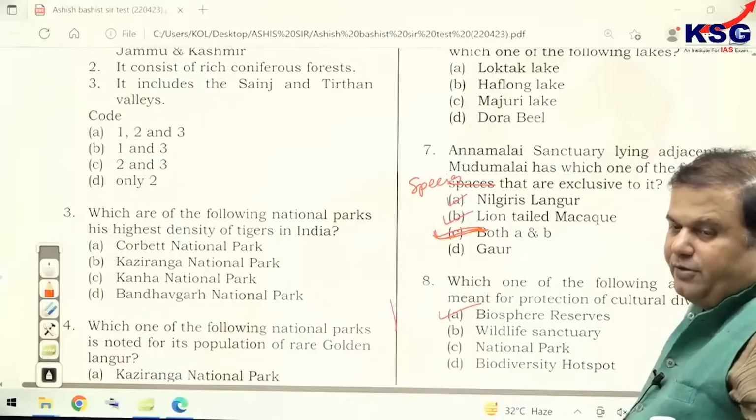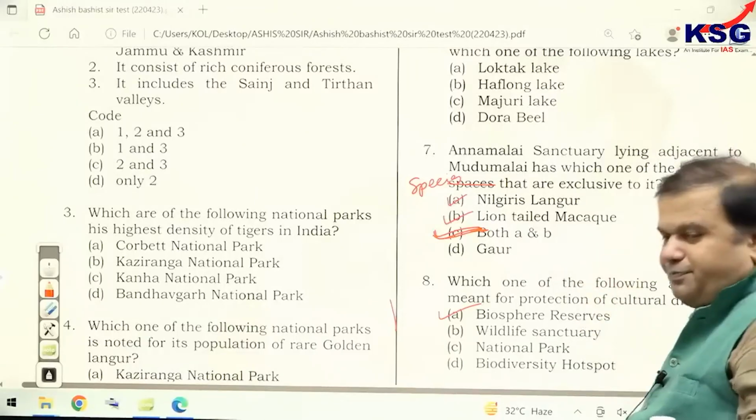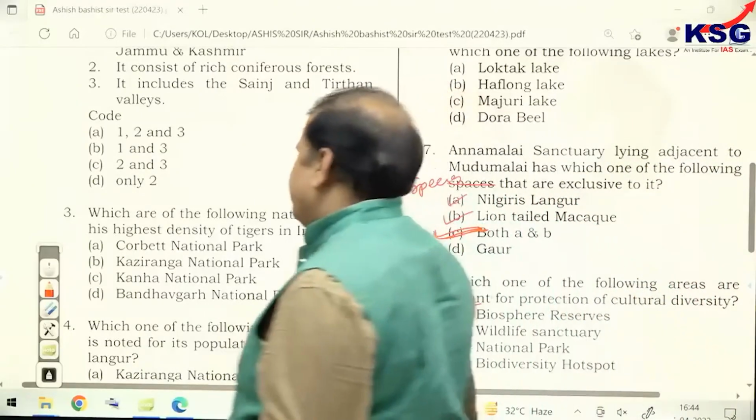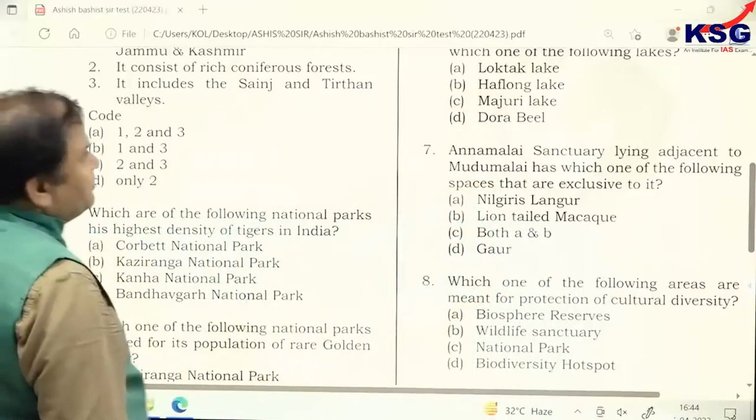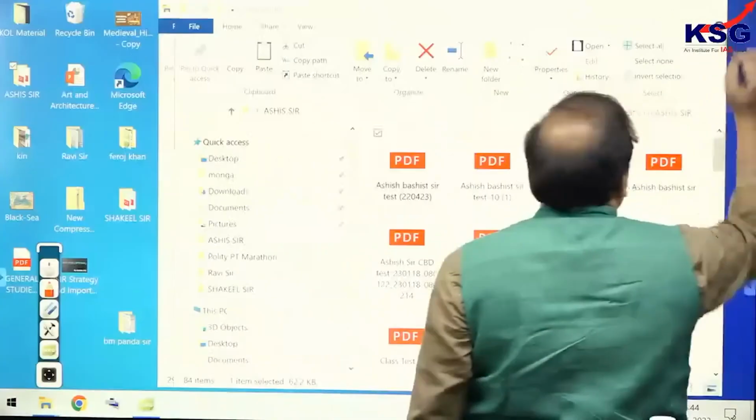Clear? Very good. Now let's solve another test also. One more test on what we have studied.